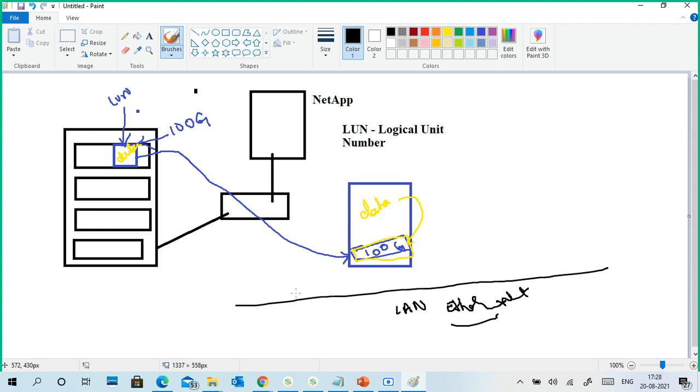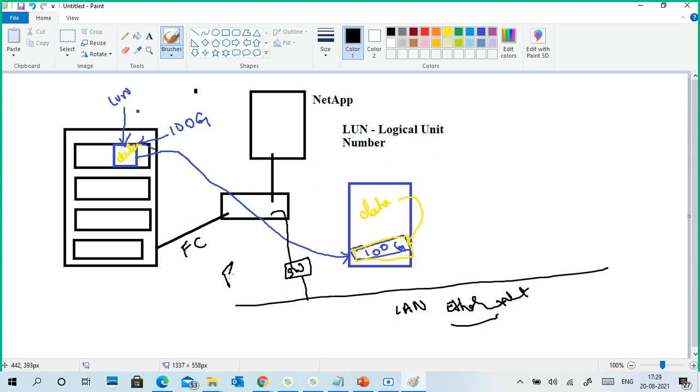Regular LAN network is Ethernet based, but internally servers and storage connections are fiber optical connections. This is a fiber optic connection, and this is an Ethernet connection. So if PCs want to store or access the data from there, it is very difficult. That is fiber optical, but this is Ethernet. So they use a kind of switch, a converter switch, connected to Ethernet.